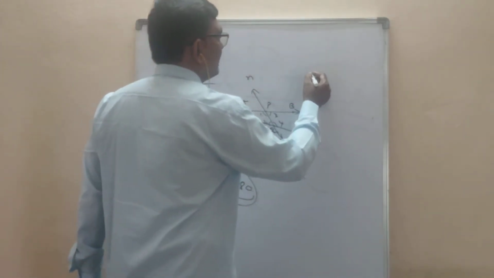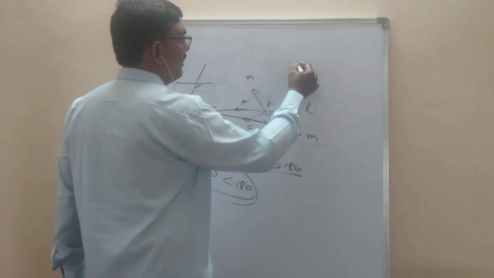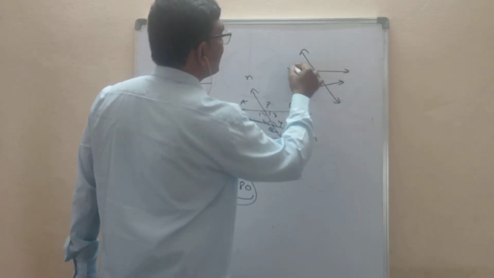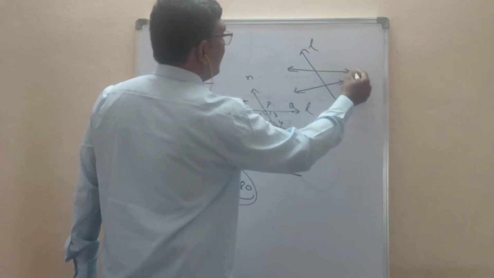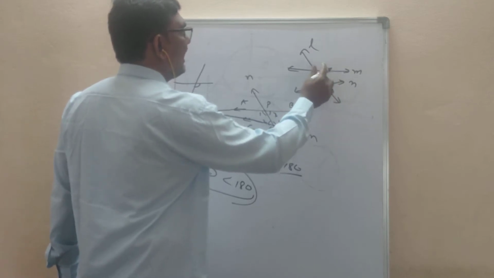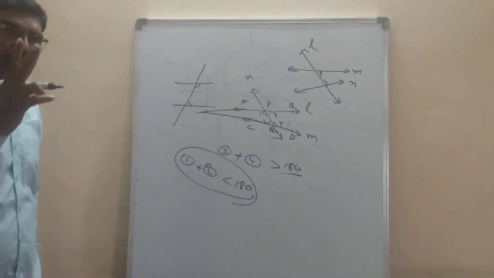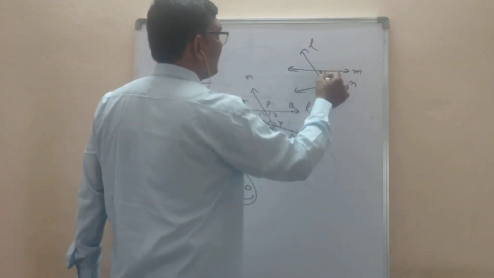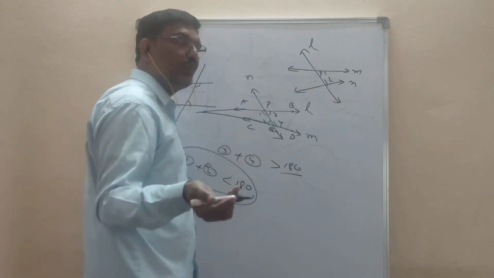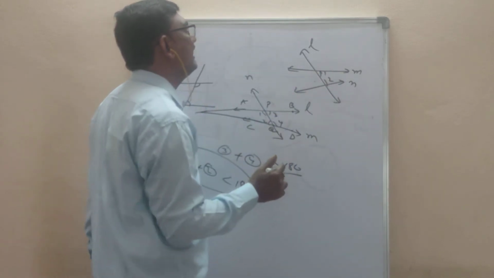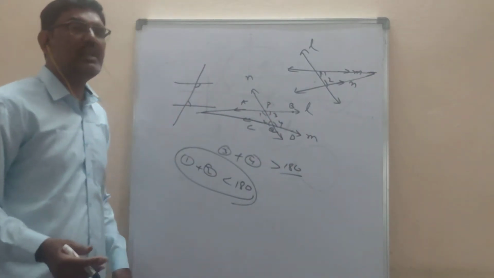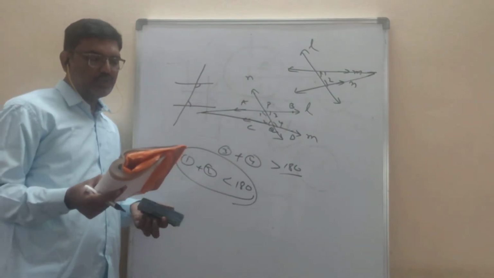So again I will explain postulate 5. One line falls on two straight lines. So it is one line, it is falling on two straight lines M and N. Now interior angles 4 will be formed, but we want only 2. So take two angles on one side of the transversal. If you add those angles and that sum is less than 180, if you extend the lines on that side, 100% they will meet together. So this is the postulate.